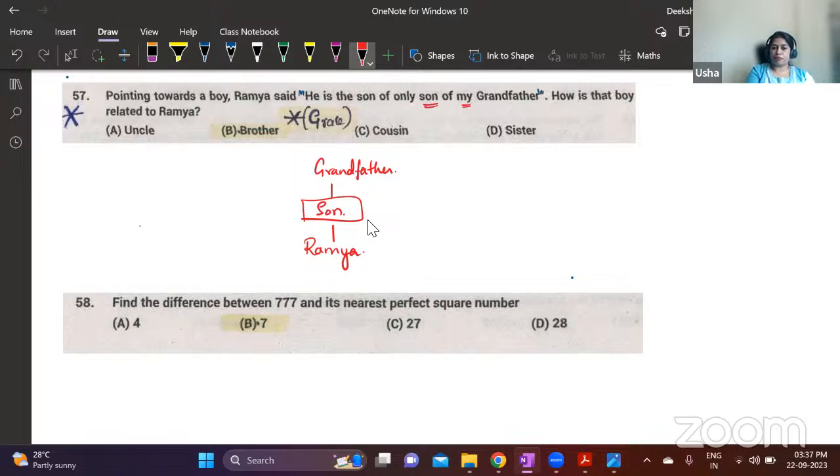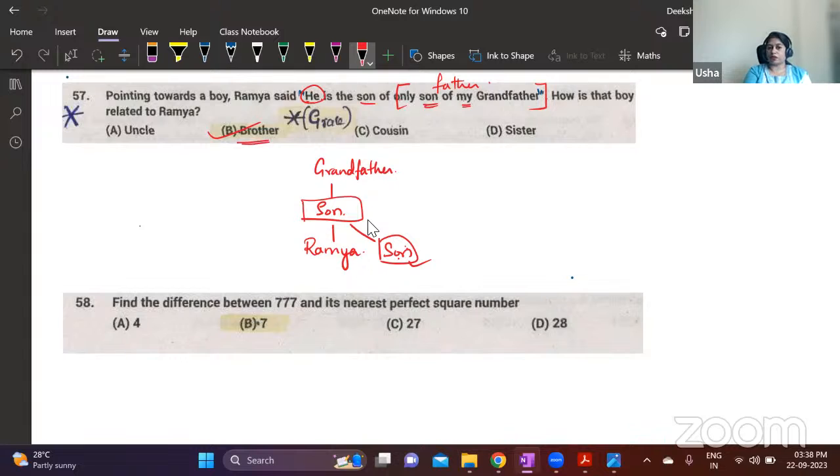So this son I have marked here. The son of this son is another son over here, and this is the person about whom she is talking. Brother is the answer, not father. Brother is the answer. Understood? The only son of my grandfather is the father. My grandfather's son will be my father, right? The son of my father has to be my brother.